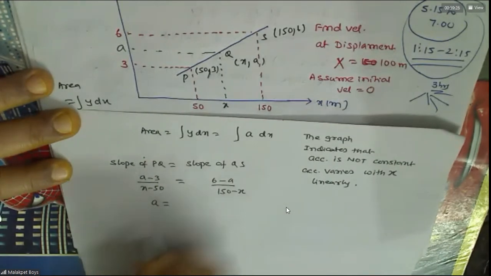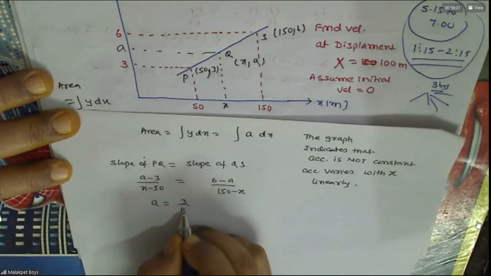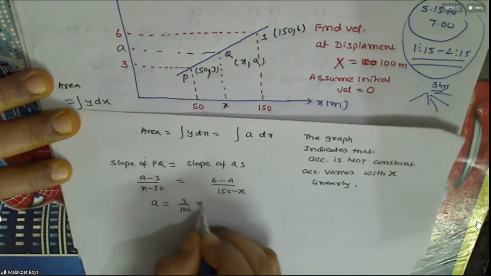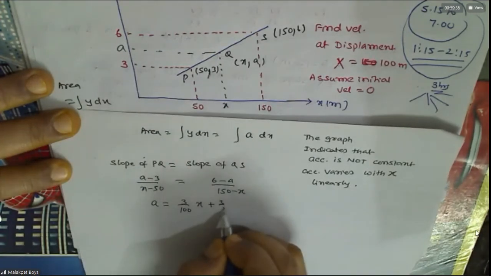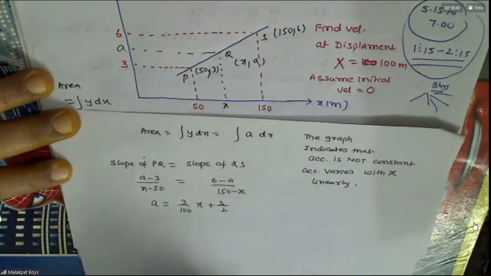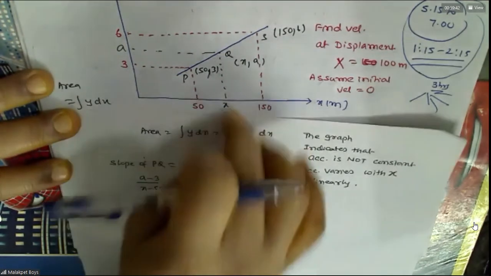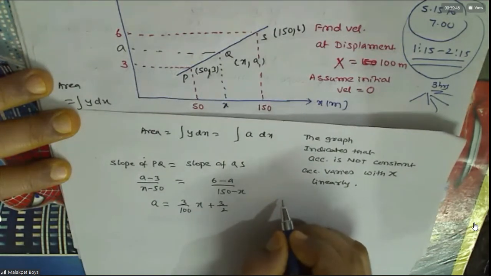See how much you're getting, a in terms of x. In place of x, you can directly take 100, right? Sir, no, not directly. While integrating, you first get this integral, then from the limits onwards you have to substitute. You cannot take it directly. Okay, sir.